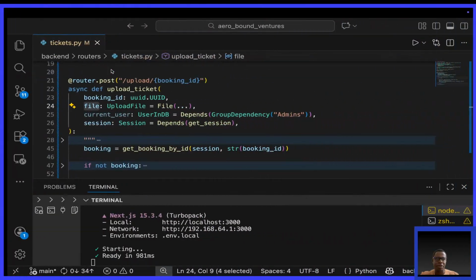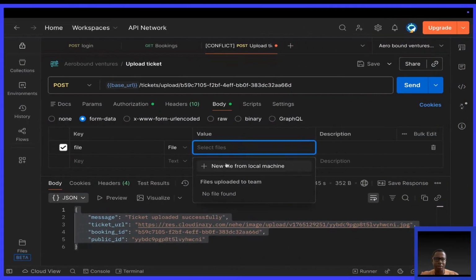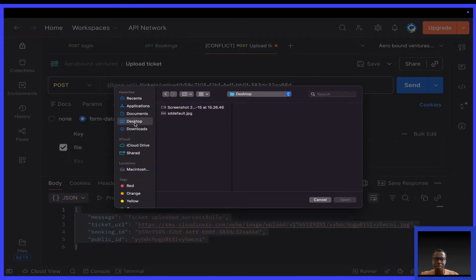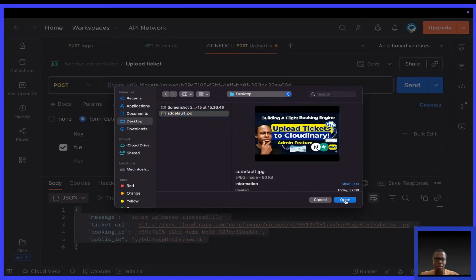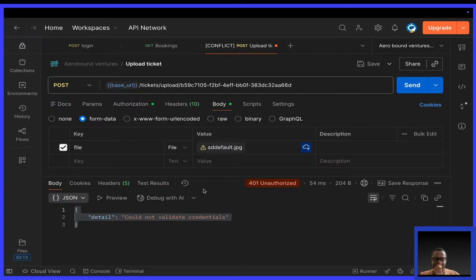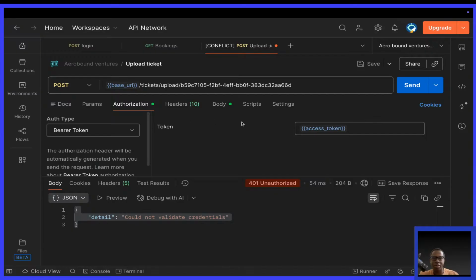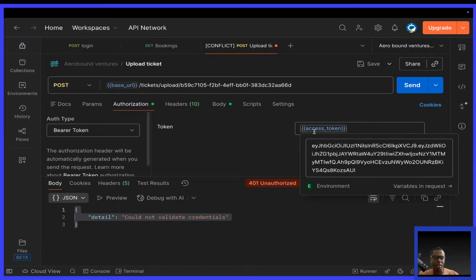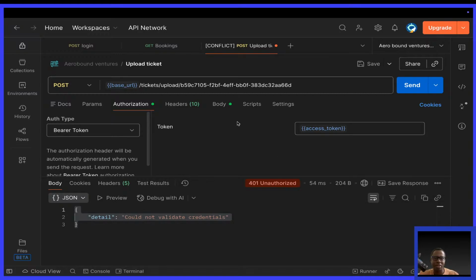Now if I go back to Postman, new file, go to the desktop, pick this one, hit okay, then we say send. We get an error saying 401 unauthorized. If you go to authorization, you see that we're expecting an access token. This access token has expired, so we need to fix it. Maybe here we can tell the person that the access token has expired, but maybe there's no need for that. I'll just leave it as simple as it is.